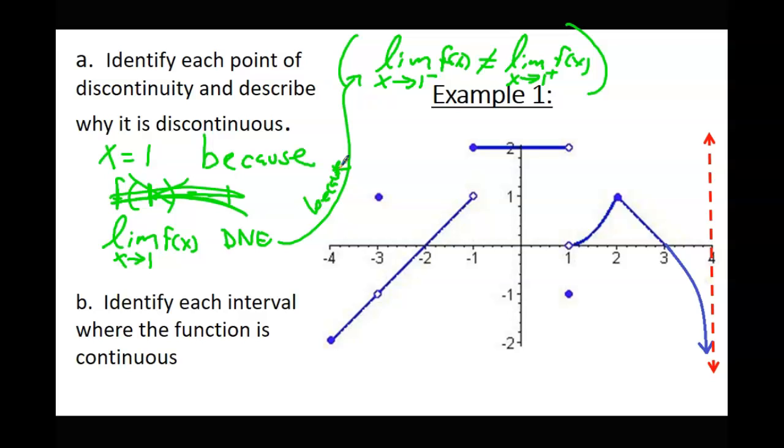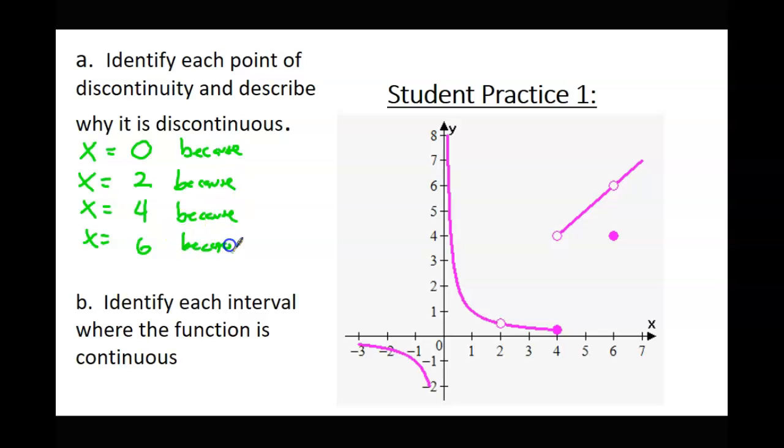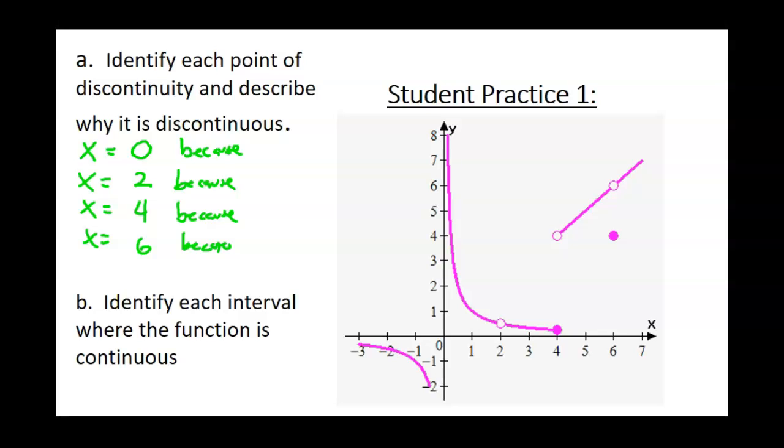All right, so I'm going to let you guys try to give your explanations on this one. Now, in your student practice, you guys identified the following points as points of discontinuity: 0, 2, 4, 6. I want you to give me the reason on all of these. You really only have 3 possible things that you could say. One thing you could say is the function is not defined, f of whatever is not defined. The other is the limit does not exist. The other is the function is not equal to the limit at that point. So those are your 3 possible explanations. Go ahead and see if you can come up with the right explanation for each point.